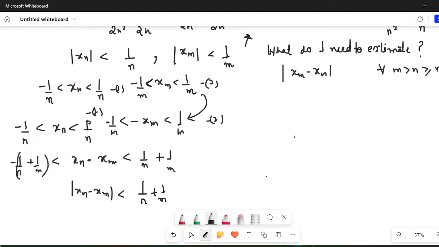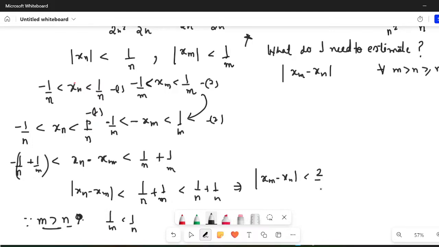Now since m is greater than n, I can write that 1 upon m is less than 1 upon n. So this will be less than 1 upon n plus 1 upon n. So I can write that my estimate |xm minus xn| is less than 2 upon n. And I know that as n tends to infinity, 2 upon n tends to 0.